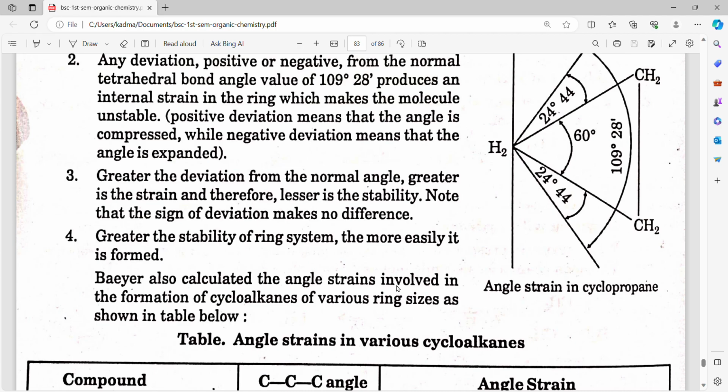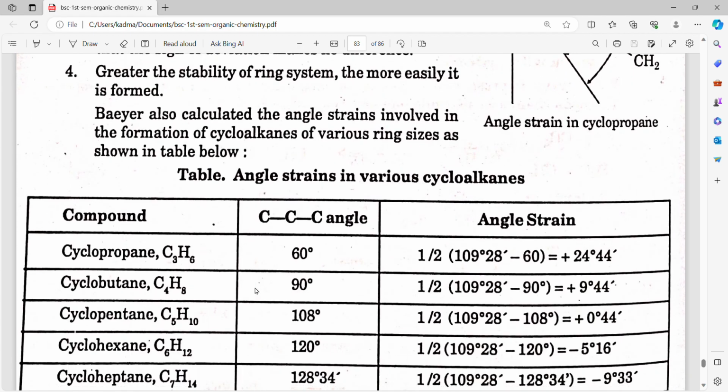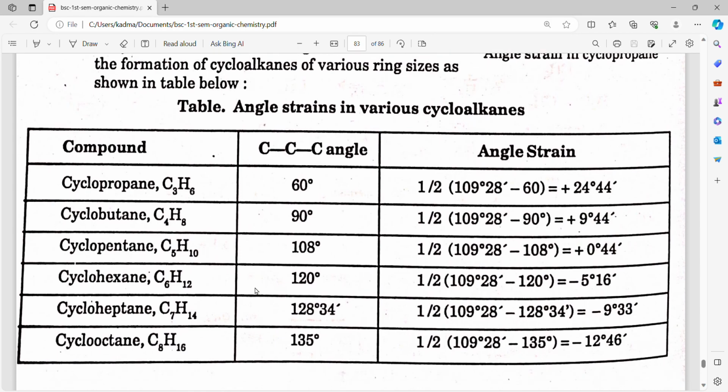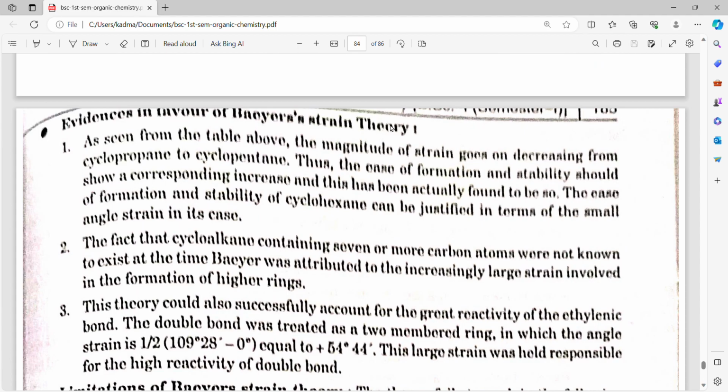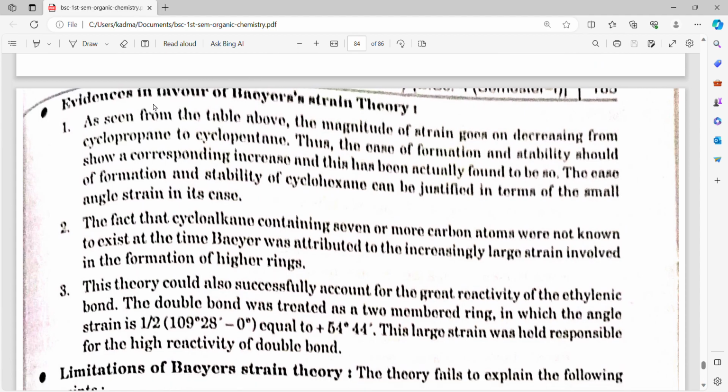Baeyer also calculated the angle strain involved in the formation of cycloalkanes of various ring sizes, as shown in the table. Here we can see the angle strains in various cycloalkanes. Evidence for the Baeyer strain theory. As seen from the table above, the magnitude of strain goes on decreasing from cyclopropane to cyclopentane.